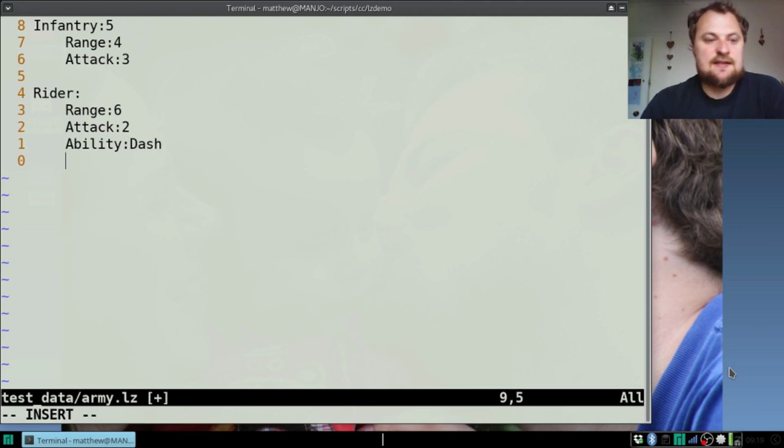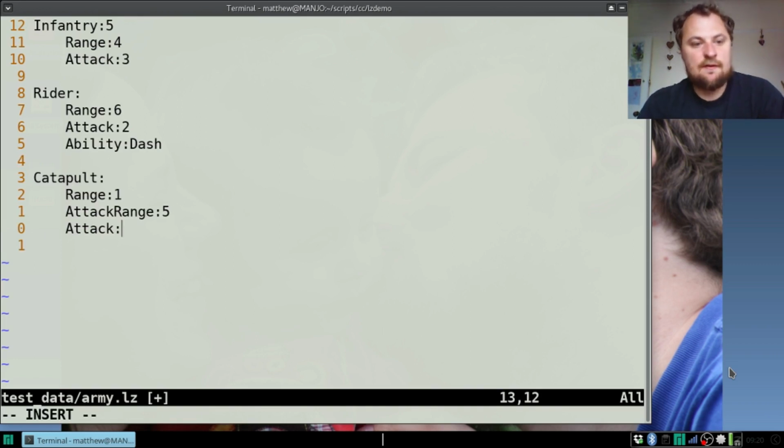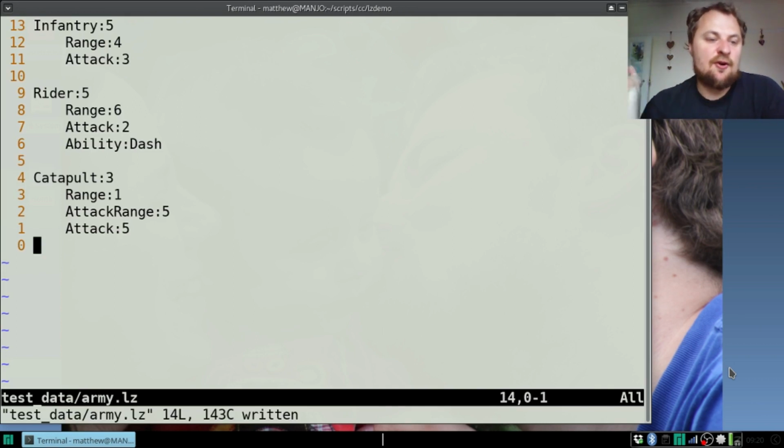We'll work out what dash means at some other point, and we'll make one more character type for this. Ignore the meaning of the numbers.